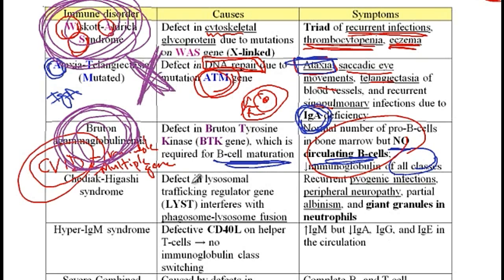The next condition is Chédiak-Higashi syndrome, which is due to a problem in protein trafficking due to a mutation in the lysosomal trafficking regulator gene, also known as LYST. Thus these patients present with recurrent pyogenic infections, peripheral neuropathy, partial albinism, and finally the presence of giant granules in the neutrophil. So neutrophils and T cells would not be able to release granules,